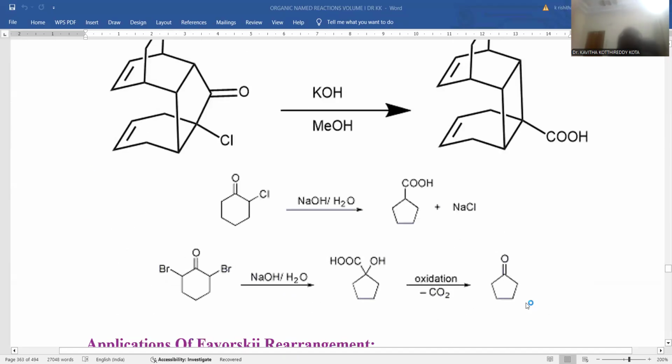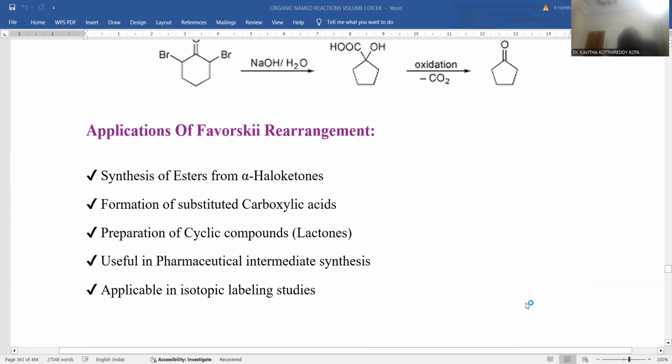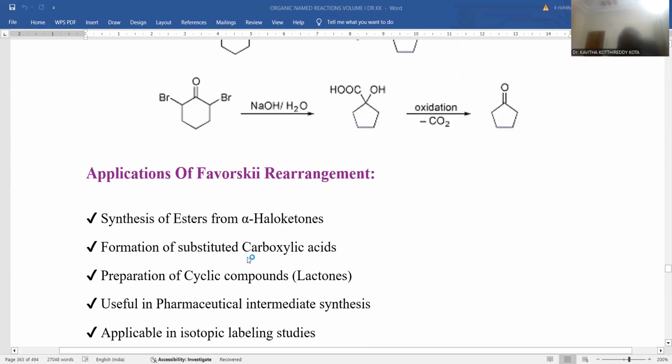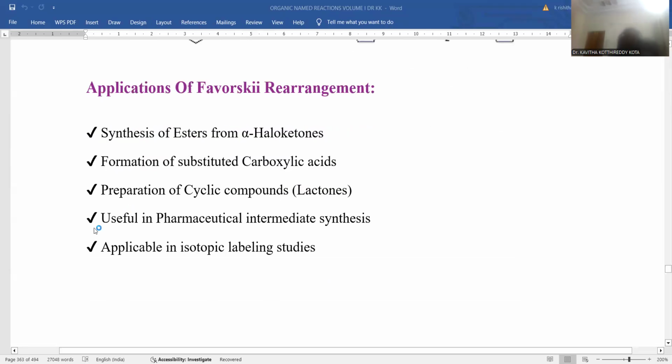Why have we gone through so many multiple examples related with the Favorskii reaction? Let me explain about the applications of Favorskii. Synthesis of esters is more obvious, starting with the alpha haloketone compounds by means of Favorskii rearrangement. Even carboxylic acids are also generated by this Favorskii rearrangement process. And in case of a cyclic alpha haloketone, cyclic compounds are more obvious, and you can notice the lactones as well. Lactones mean cyclic ester compounds only.